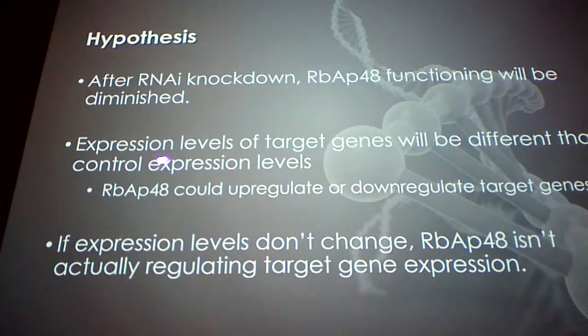So hopefully, for example, if AP48 upregulates gene A, then when we knock it down, gene A will also be downregulated. We'll compare that to a control, and hopefully it'll show some differences that we'll be able to analyze. And if expression levels don't change, then maybe RBAP48 isn't actually regulating these target genes. There might be some other protein.